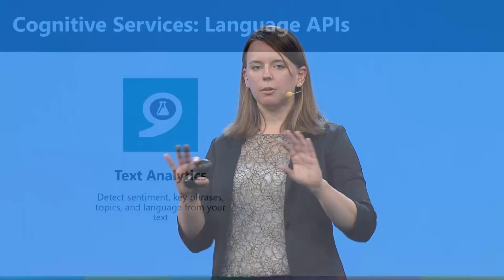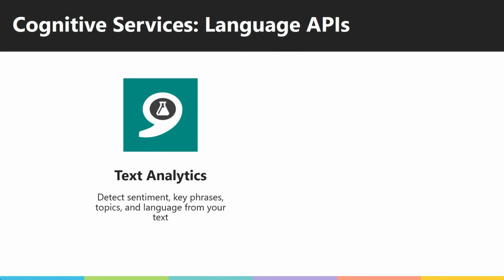The next APIs in this category are more based on intent and understanding. So text analytics, actually what this does is it breaks apart the sentence and it can return the sentiment. So it can know if the text is positive, negative, or neutral. It can actually automatically detect the language of the text itself, whether it's English, German, etc. And it can do a summarization by detecting key phrases and extracting those out.